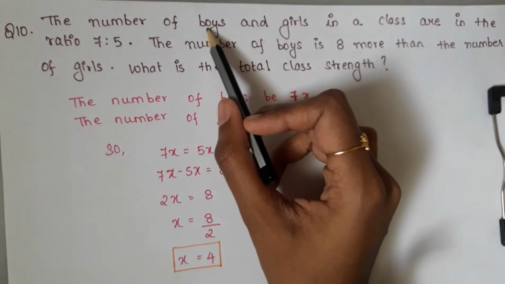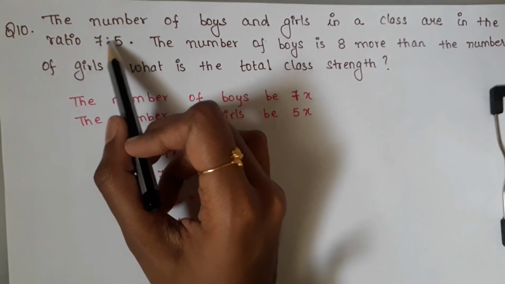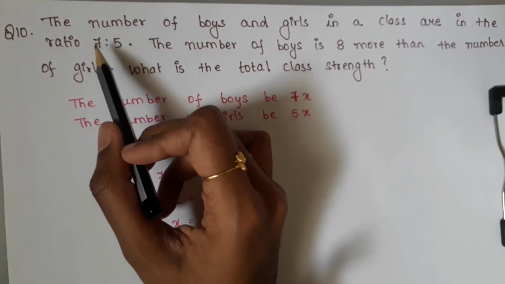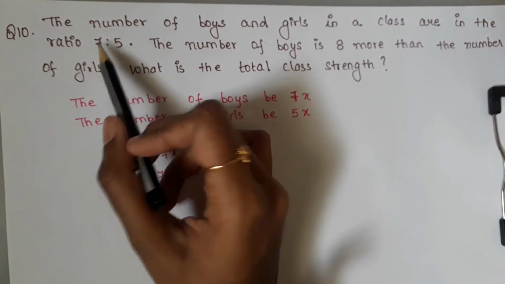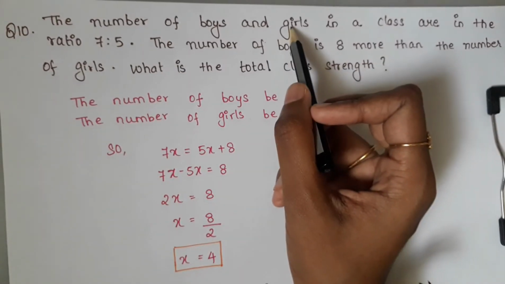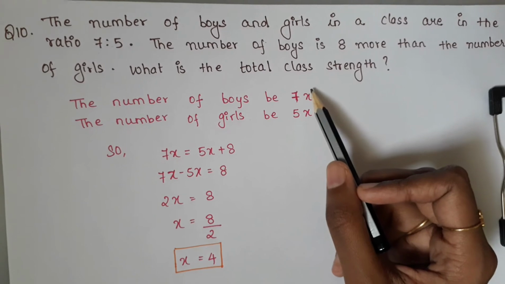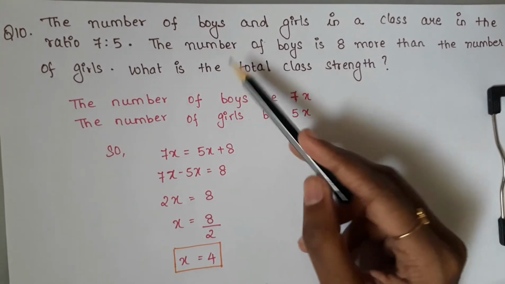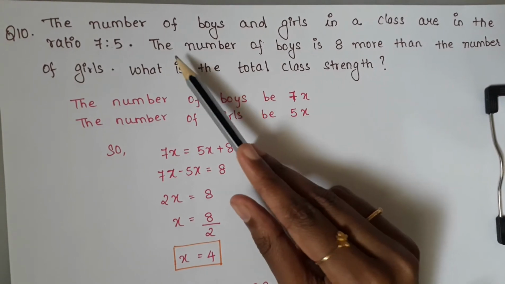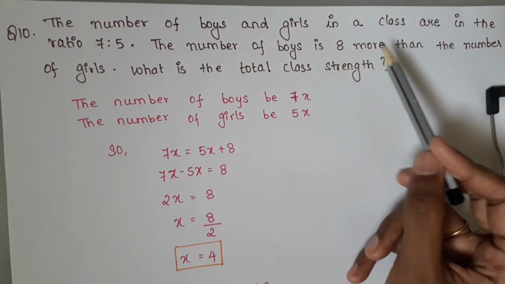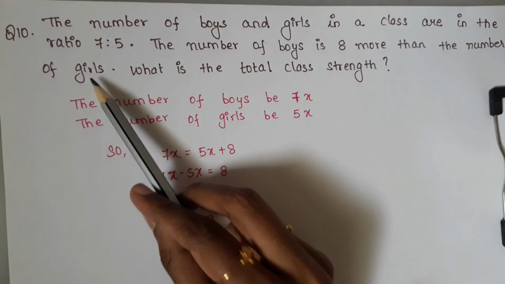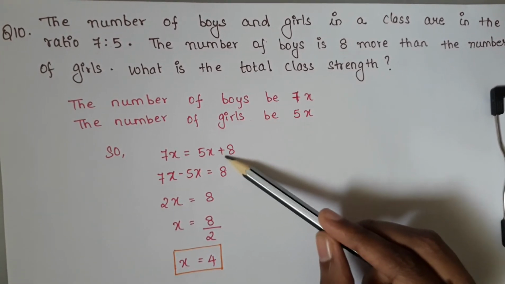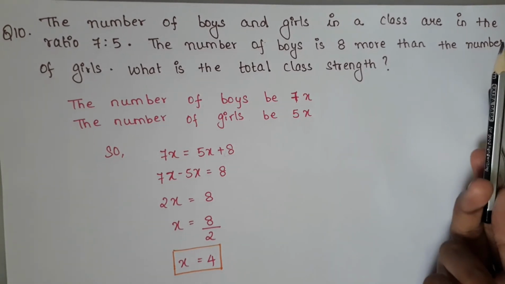Because they have given boys and girls, check it in the same order. While considering the ratio, 7 is for boys and 5 is for girls. So the number of boys be 7x and the number of girls be 5x. Then next what they have given is the number of boys is 8 more than the number of girls. So for girls you need to put plus 8. So that's it. So we got the equation.